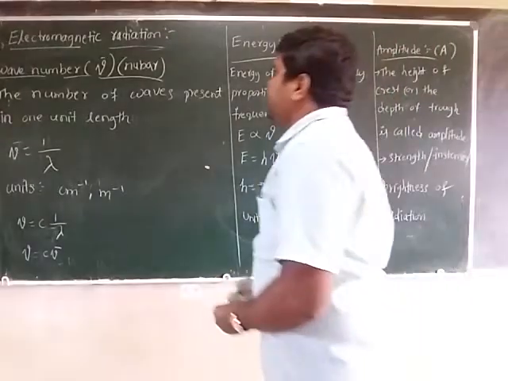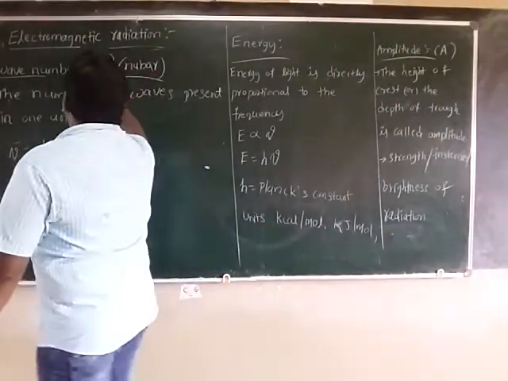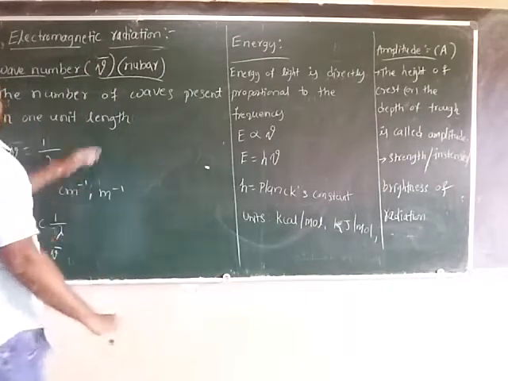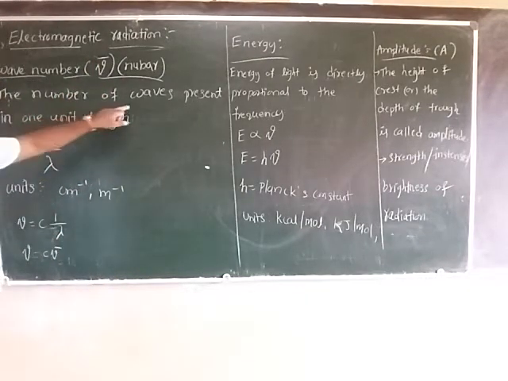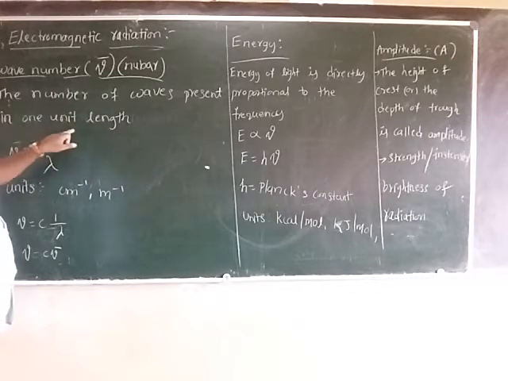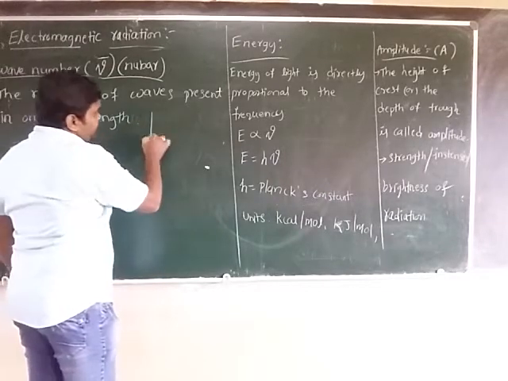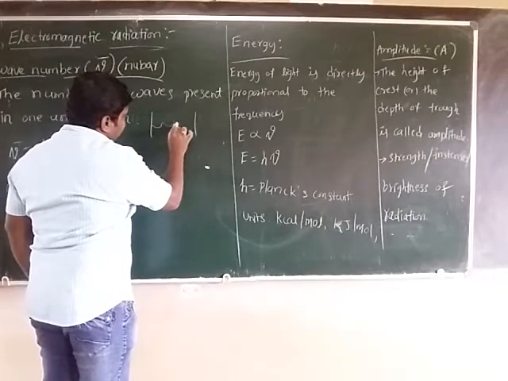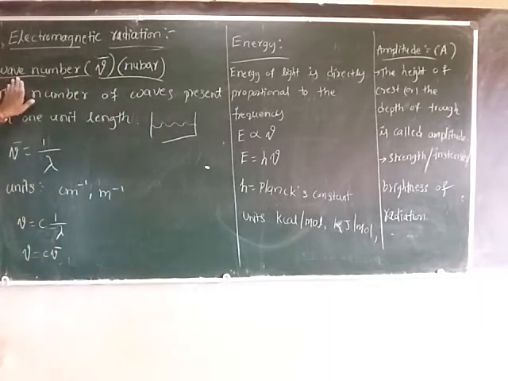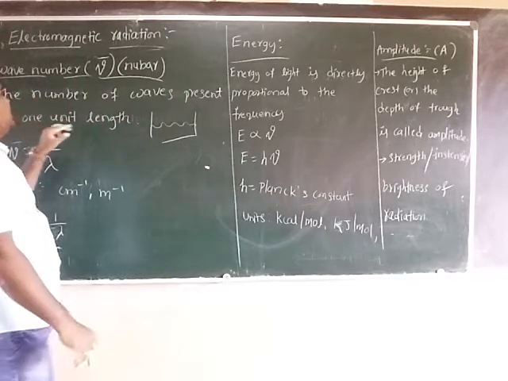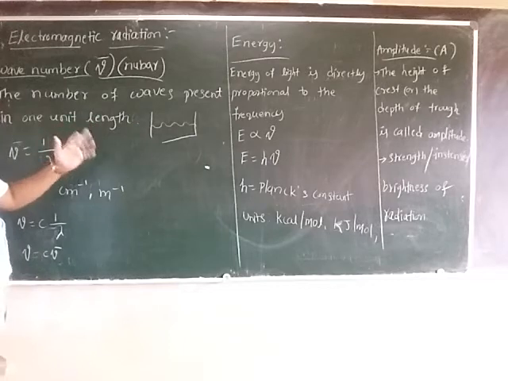Now another one, wave number. That is indicated with nu bar. The number of waves present in 1 unit length is called wave number.